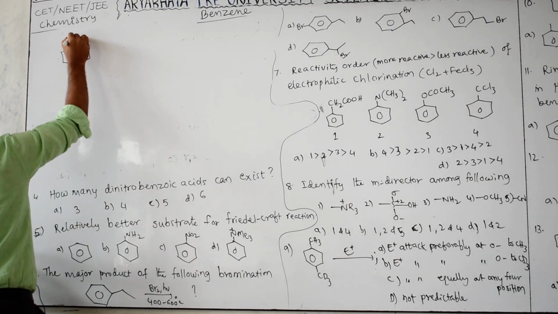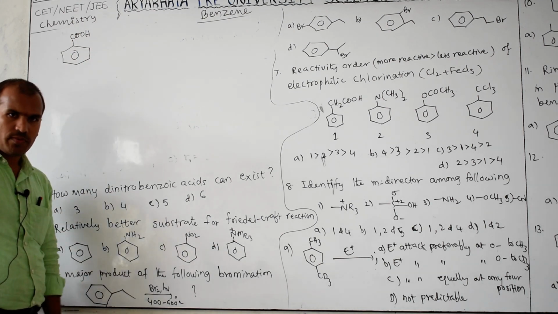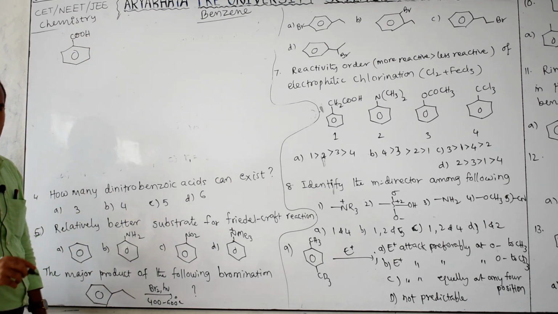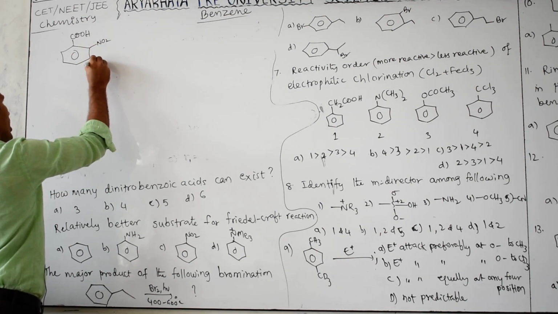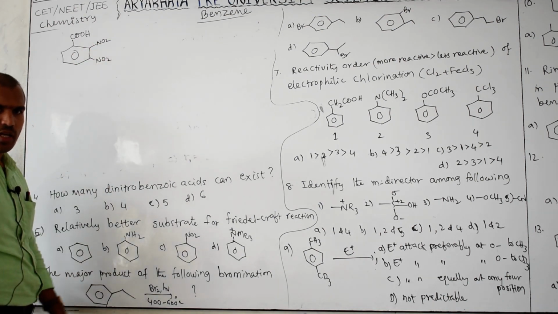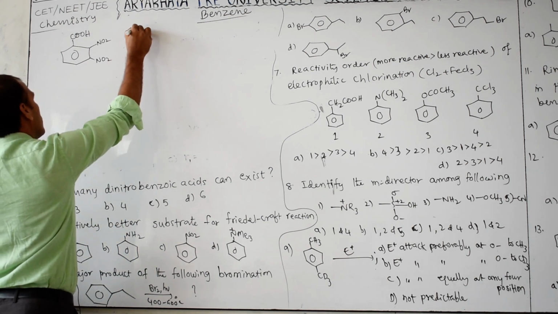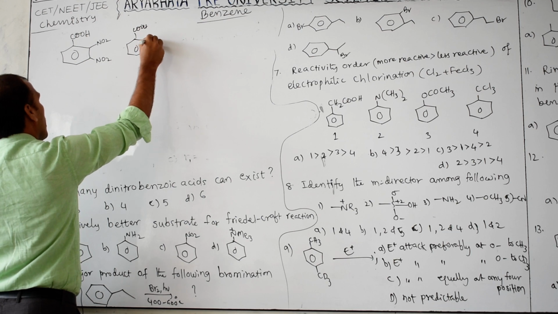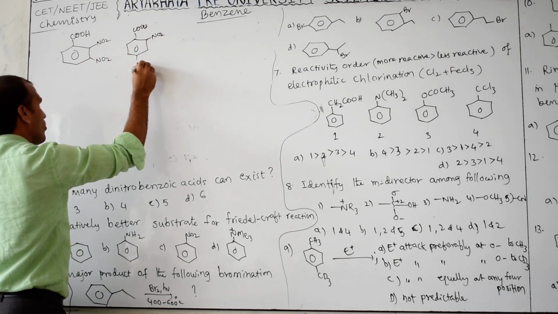This is what you call benzoic acid. Dinitro means how many nitro groups? Two. I want to write one NO2 here, another NO2 here. Clear? Another possibility, COOH, this NO2 fixed, this NO2 shifted here. Correct?